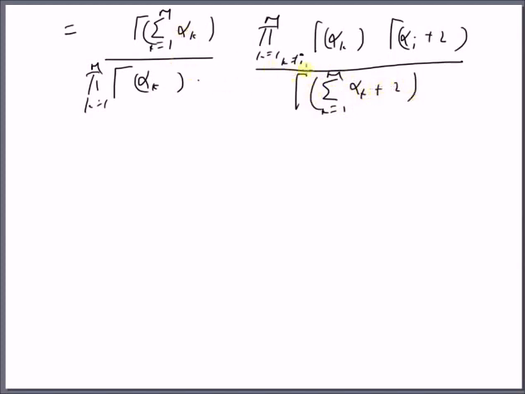So now, by using the definition of the gamma function, gamma of x plus 1 is equal to x times gamma of x, we can rewrite this as follows.